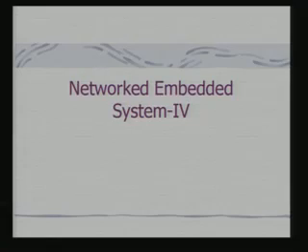So, we were discussing networked embedded systems. In the last class, we had discussed how we can combine sensors with embedded systems, distribute them all around and link them up using the network. So, today we shall continue on the same discussions and also look at the ways and means to design network centric embedded systems.